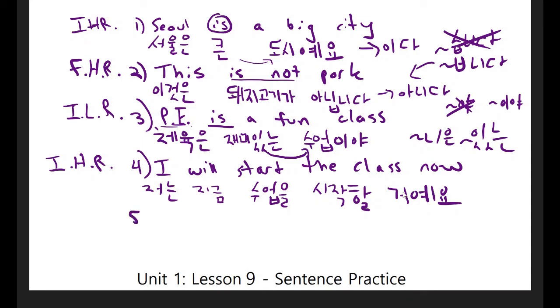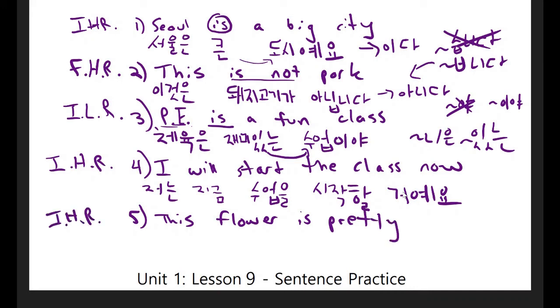The fifth sentence I would like you to try is, this flower is pretty. And let's conjugate that using the informal high respect form again. I'll give you 10 seconds and you can start now.